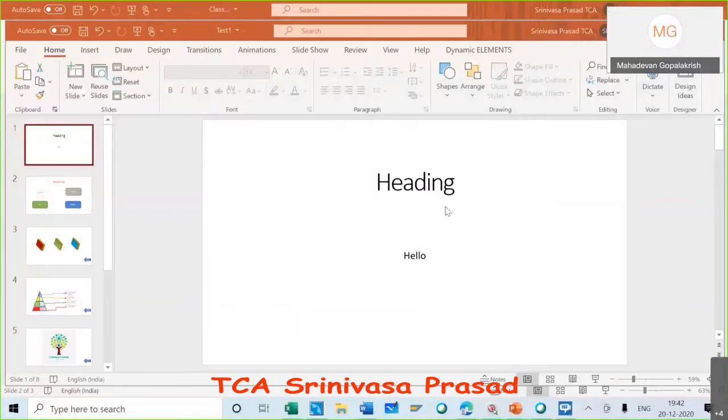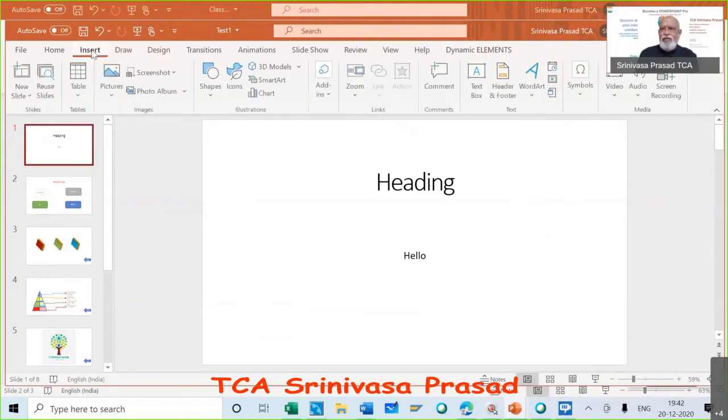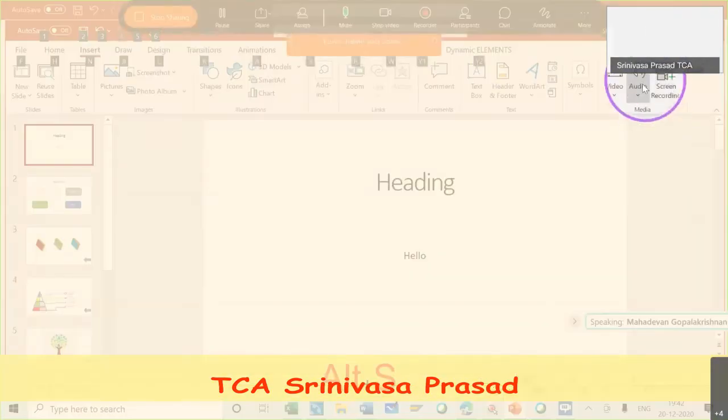Some of the other facilities which are available: you can give voiceover to each of the slides, and then you can add music, you can add a video, anything like that. We can do many things. Now, how do we add this one? We want to do a voiceover. So we come here. Are you able to see this audio?